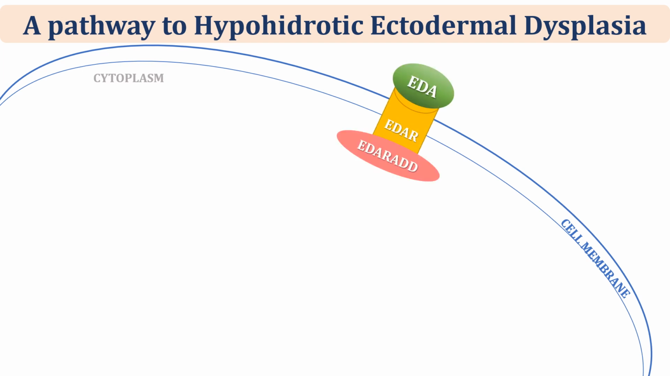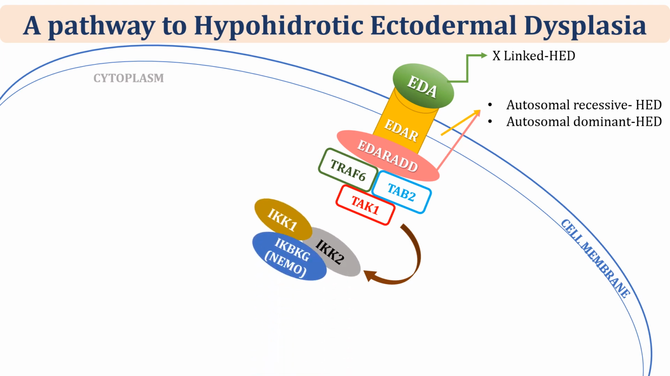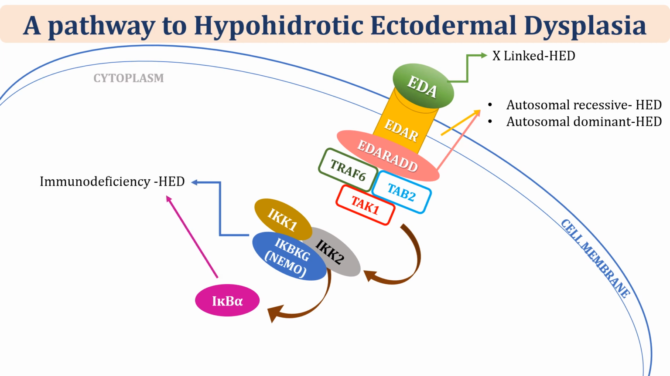The mutation in the EDA gene, which is the first factor gene of the pathway, leads to X-linked HED. Mutation in EDAR results in autosomal recessive HED, while mutation in EDARADD results in autosomal dominant HED. The ectodysplasin pathway regulates NF-κB signaling through a key regulatory protein, IKK gamma, which is also known as NEMO. Hypomorphic mutations that affect this IKBKG function also cause a closely related disorder known as hypohidrotic ectodermal dysplasia with immunodeficiency.